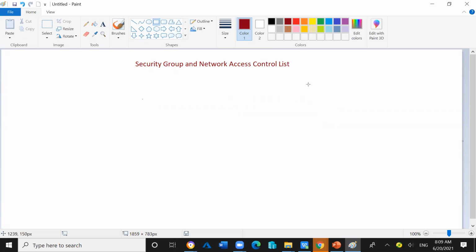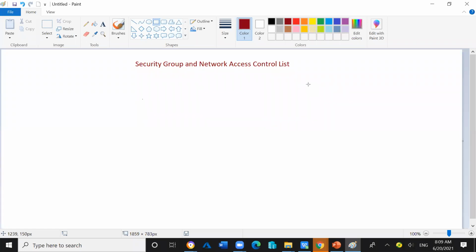We define the rule inside the security group, and we define the rule in the network access control list also. I will tell you one by one both of the components, security group as well as network access control list. What is the difference?